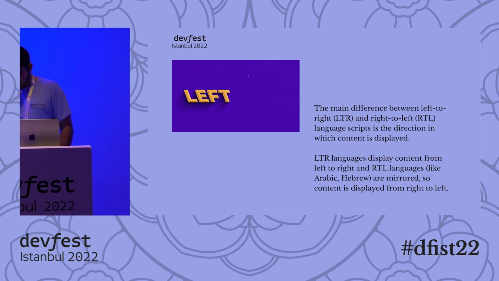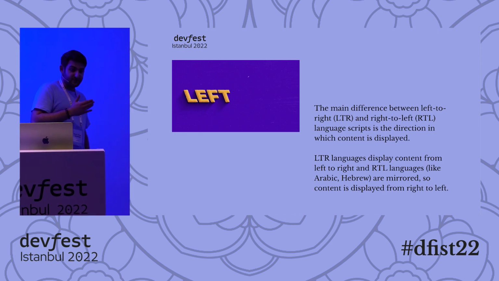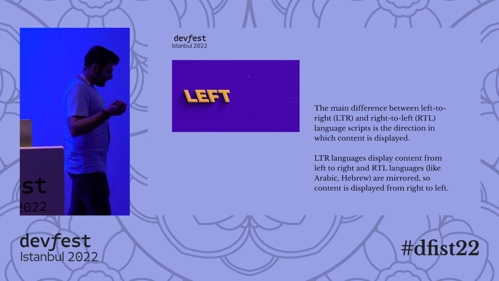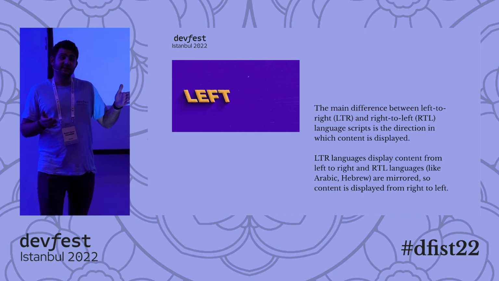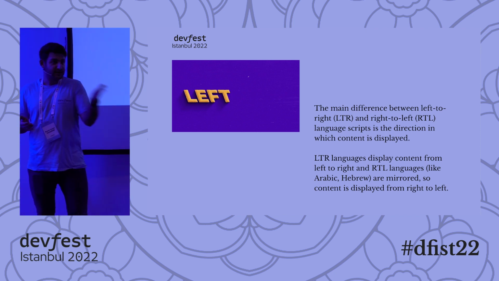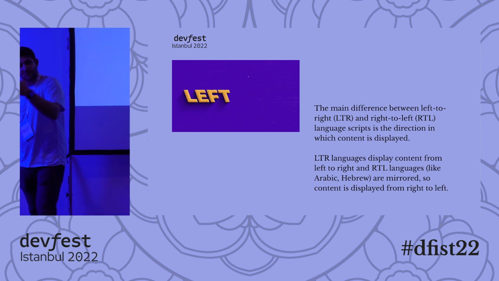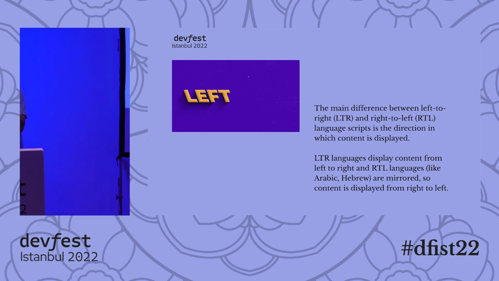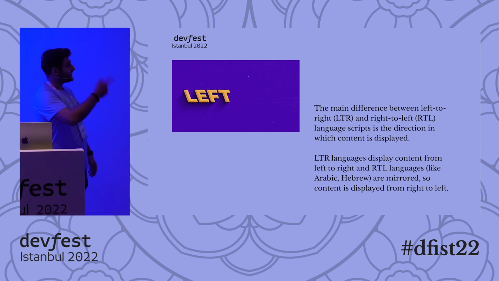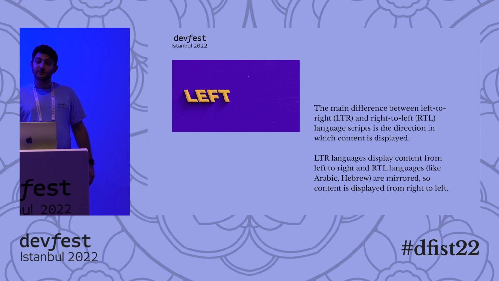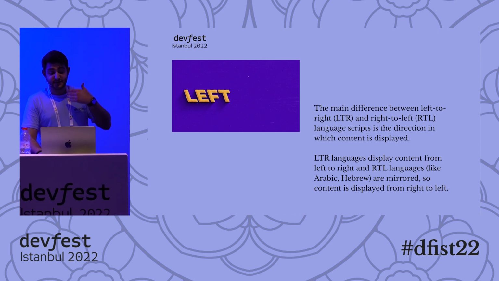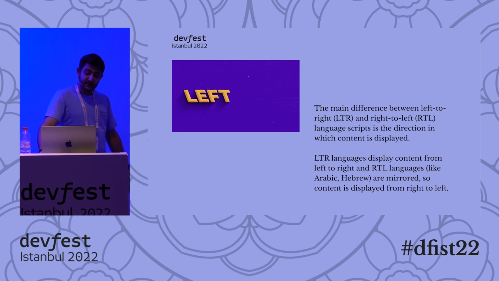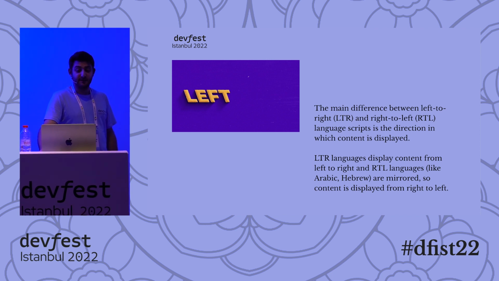But let's clarify what left to right and right to left mean. Latin alphabets, or most of the Western languages, are written and read from left to right, like in Turkish. We start reading from the left, we start writing from the left. In Arabic and other RTL languages, they start from the right and write to the left, or they start reading from the right and end at the left.